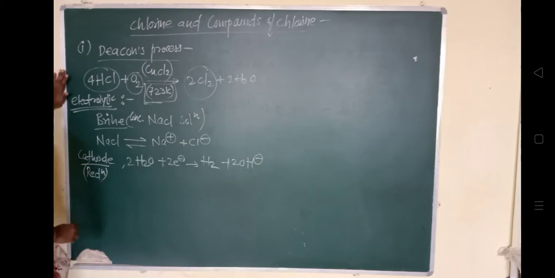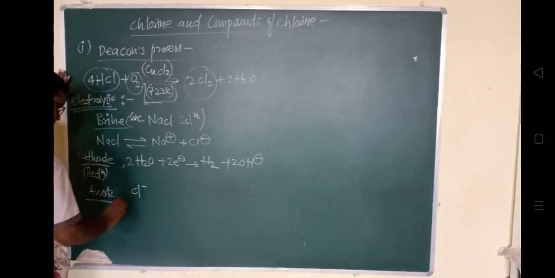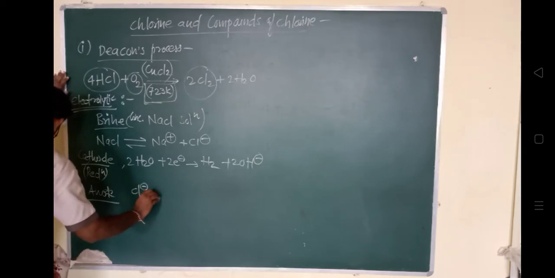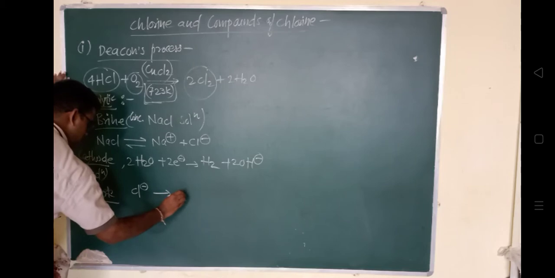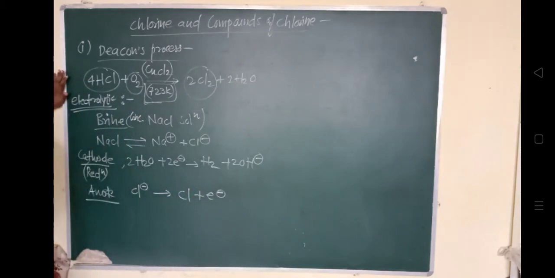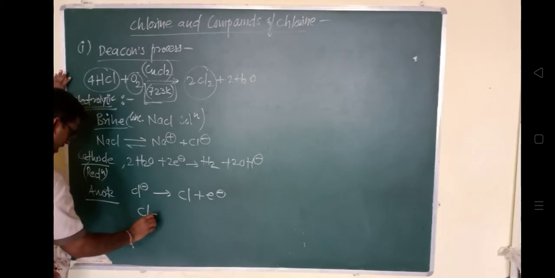And in case of the anode, where the Cl minus ion will lose an electron and it will form chlorine. It will form Cl, and when these two chlorine atoms add together, they will form Cl2.